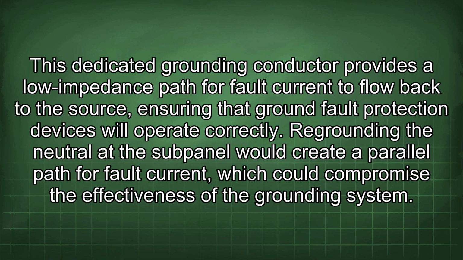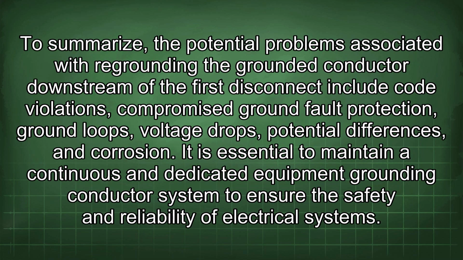Regrounding the neutral at the subpole would create a parallel path for fault current, which could compromise the effectiveness of the grounding system. To summarize, the potential problems associated with regrounding the grounded conductor downstream of the first disconnect include code violations, compromised ground fault protection, ground loops, voltage drops, potential differences, and corrosion.